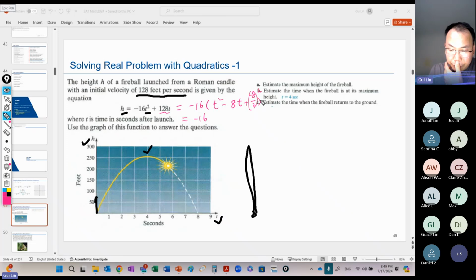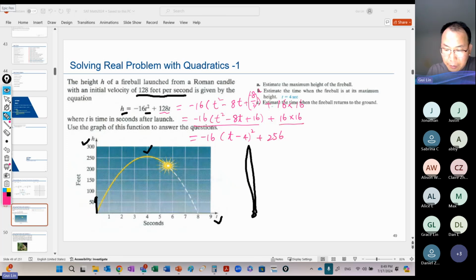So here is 16, we need to take it out, plus 16 times 16. Is it correct? Let's simplify a little bit. So here is negative 16 times t minus 4 squared plus 256, which is 16 squared, right? So you can say h equals like this.